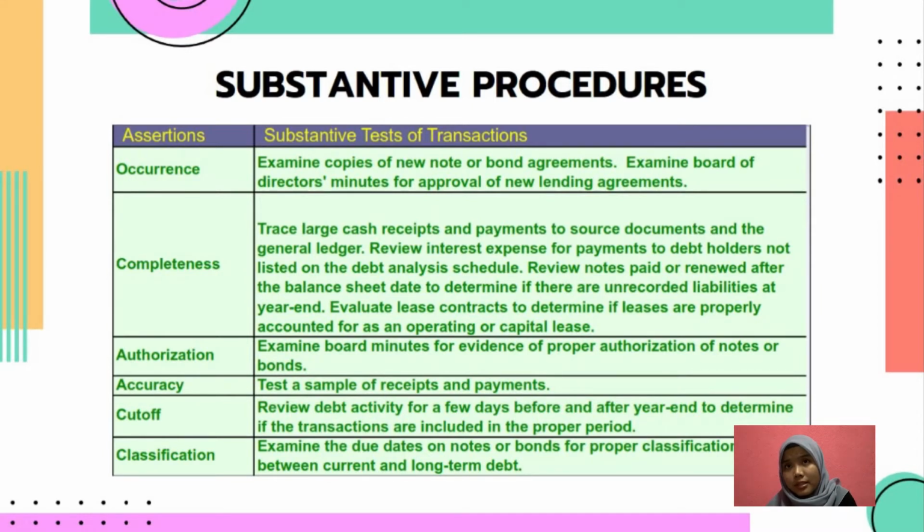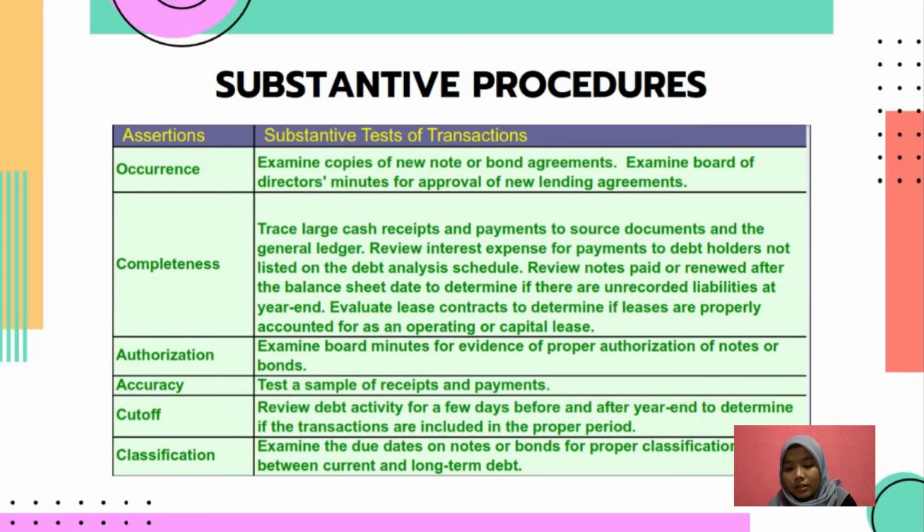And next is completeness. For completeness, the substantive tests conducted are to trace large cash receipts and payments to source documents and the general ledger, review the interest expense for payments to debt holders not listed on the debt analysis schedule, and review the notes paid or renewed after the balance sheet date to determine if there is unrecorded liability at the year end.